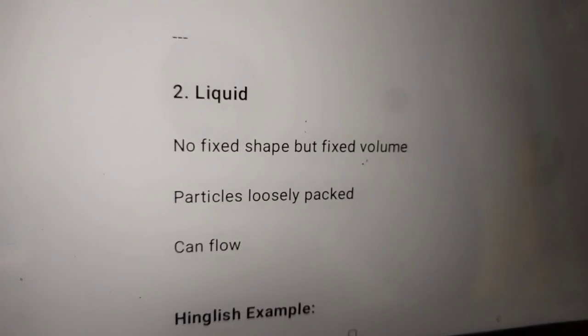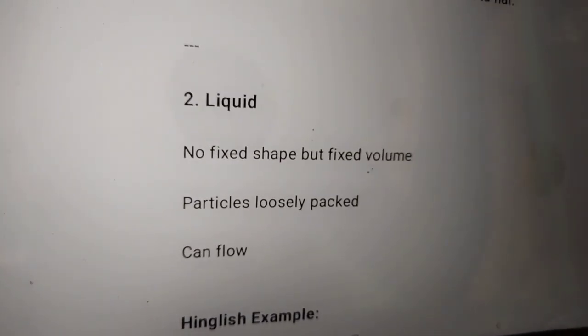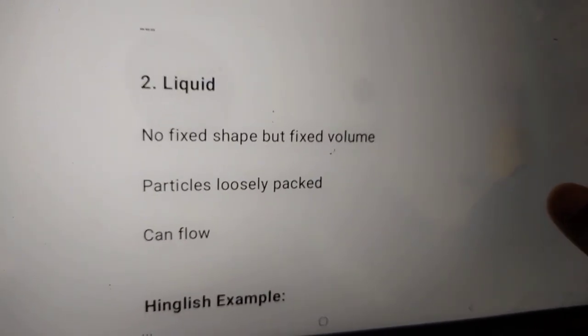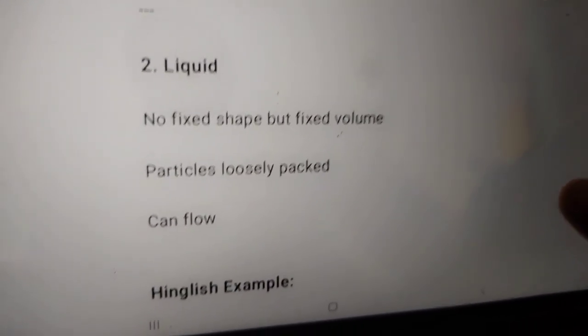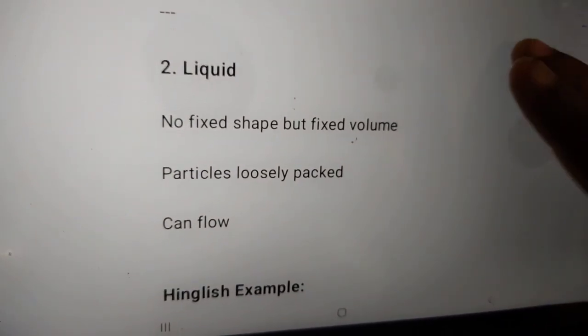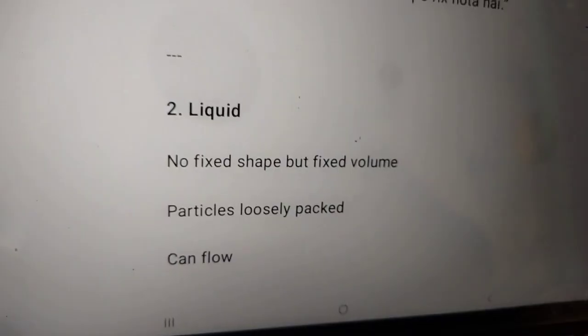In short, the volume is fixed, whether it's 1 liter, 2 liter, 3 liter, 500 ml to 50 liter, but there is no fixed shape, okay? Volume is fixed, but shape is not fixed. And this is called liquid.